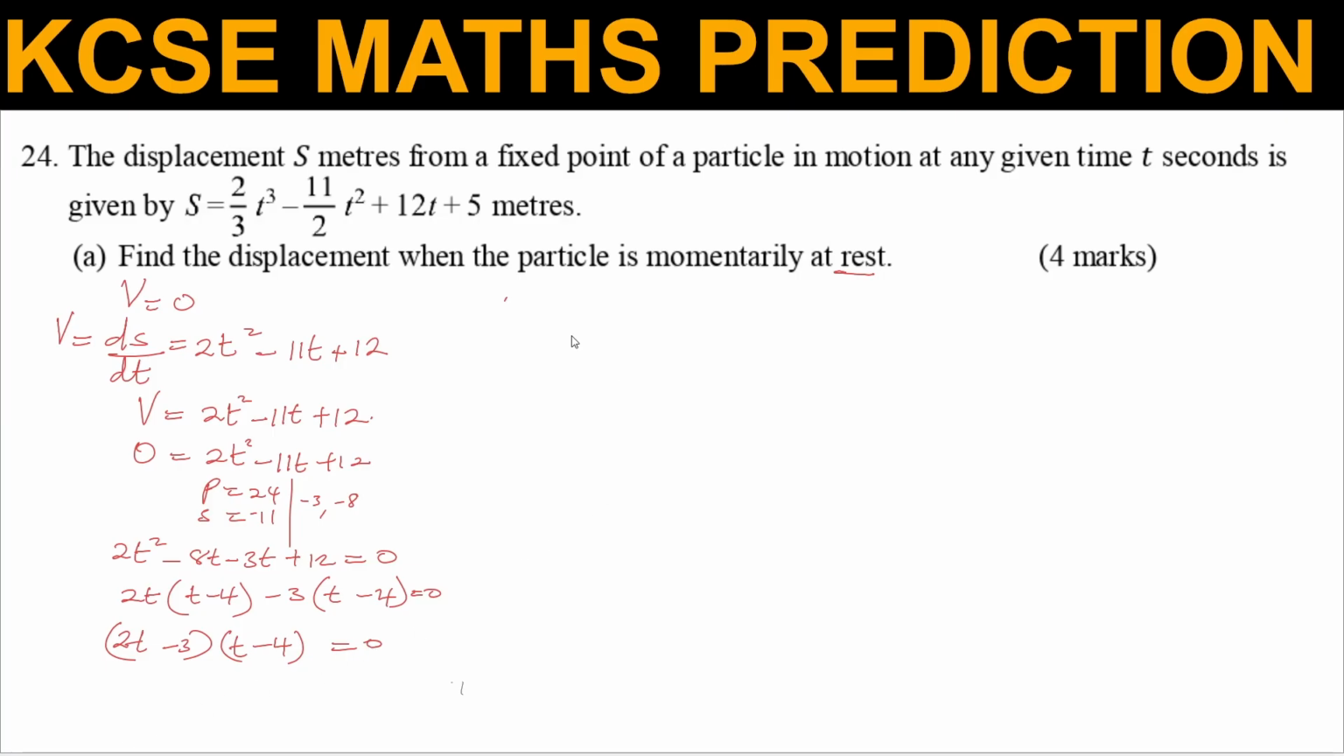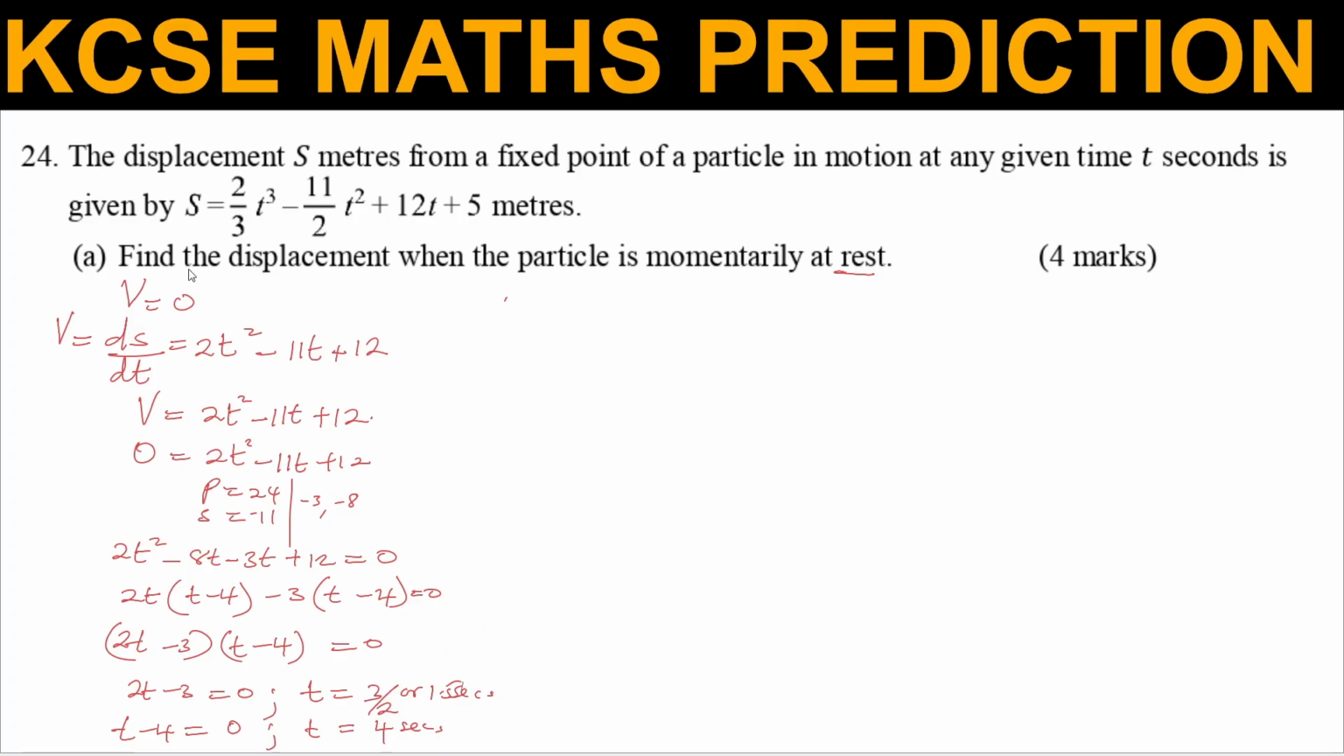So here you get two values of t. The first one is 2t minus 3 is equal to 0. For this one you get the value of t to be 3 over 2 or 1.5 seconds. And the other one, when t minus 4 is equal to 0, you get the value of t to be 4 seconds.